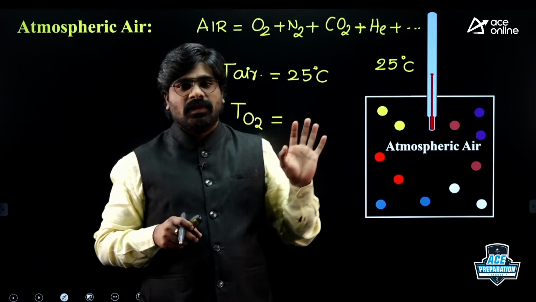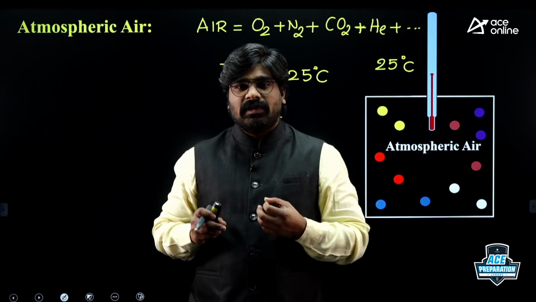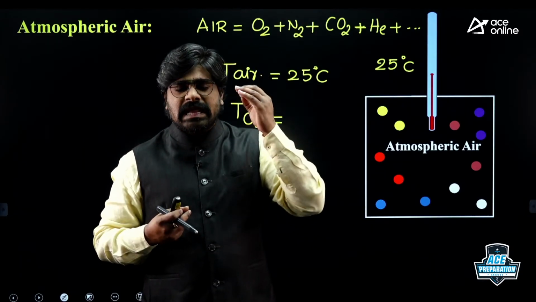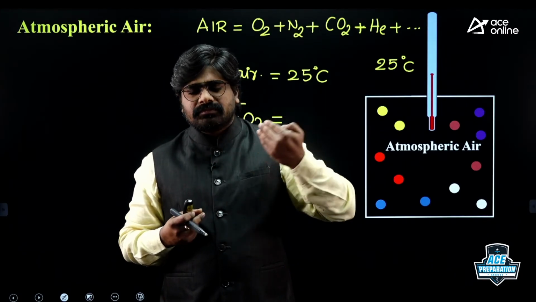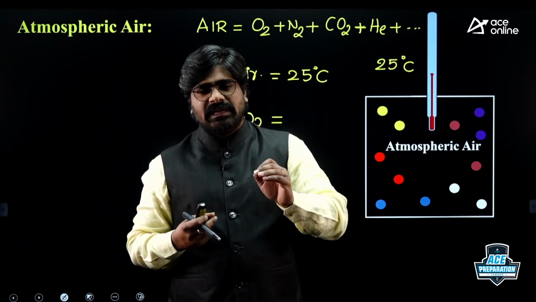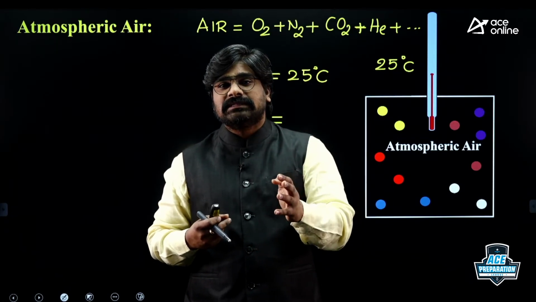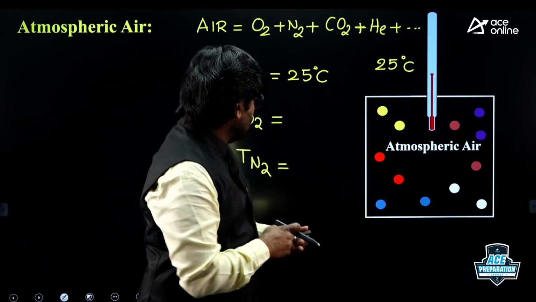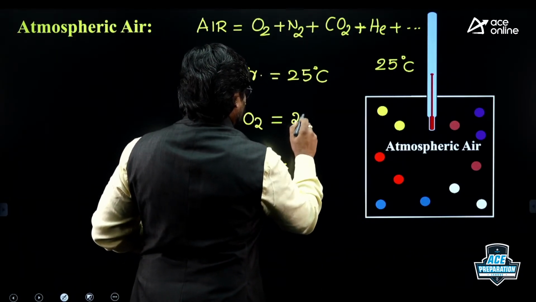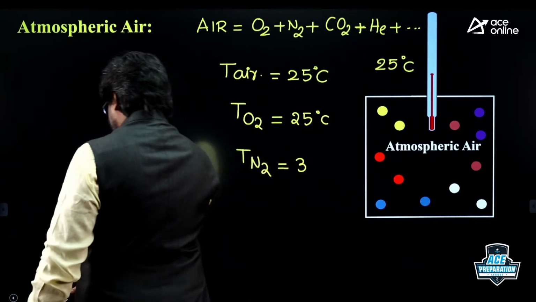Oxygen will be 25 only. Nitrogen will be 25 only. Helium will be 25 only. CO2 will be 25 only. Each gas is at the same temperature. In this room, if the temperature of air is 25, each gas is also at the same temperature because it is a mixture of different gases. Oxygen temperature is also 25 degrees centigrade. Nitrogen temperature is also 25 degrees centigrade.